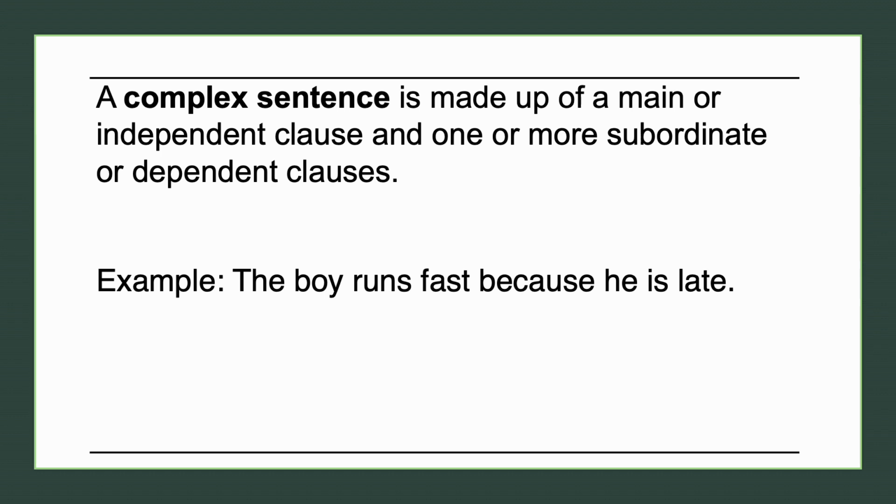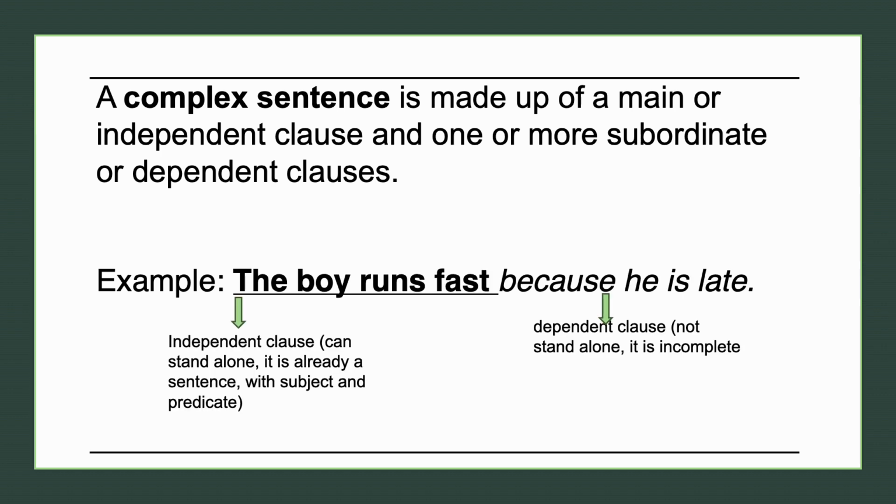Alright? So again, a complex sentence is the fusion of independent and dependent clause. Okay? The boy runs fast is the independent clause here, and because he is late, that is the dependent clause. It cannot stand alone. The independent clause can stand alone. It is already a sentence with subject and predicate. Do you now understand what a complex sentence is?